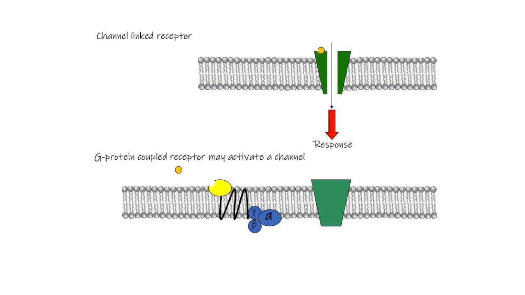As we saw, channel-linked receptors directly gate the channel upon opening. That's a one-step process. G-protein coupled receptors work indirectly. Ligand binding activates the receptor, which then activates the G-protein, which then modulates the ion channel. This eventually results in a response, but notice that it is a multi-step cascade.